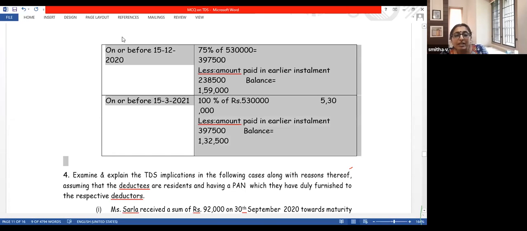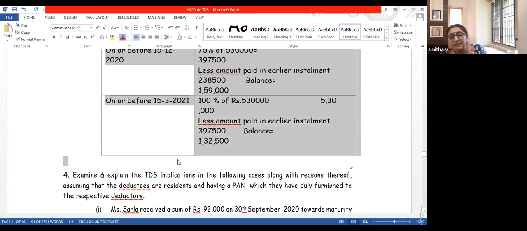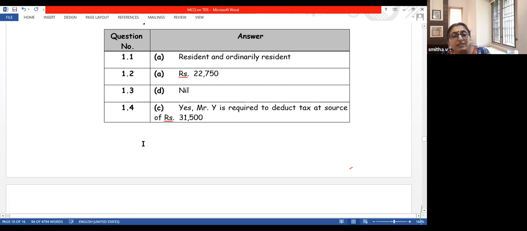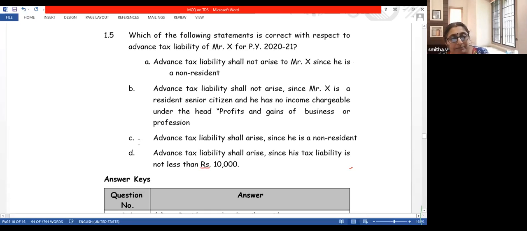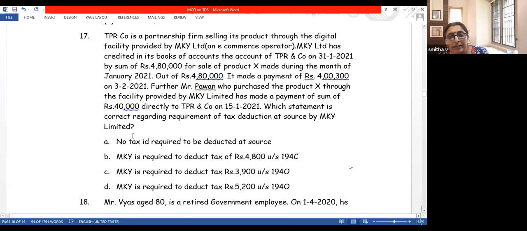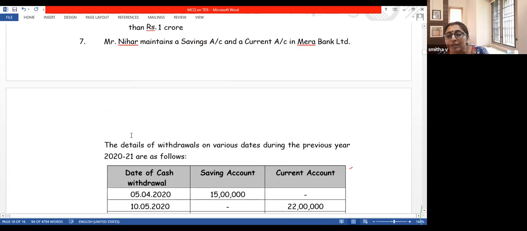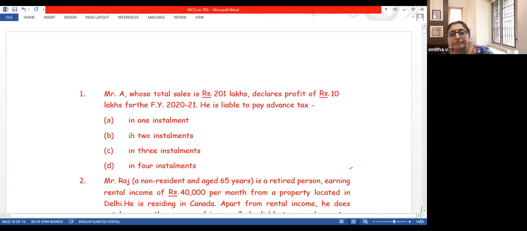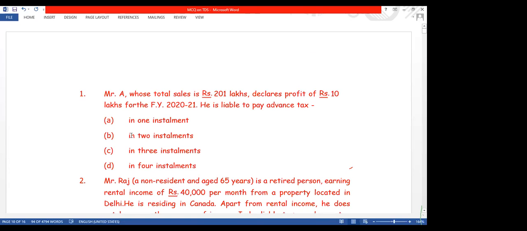So I have completed problems from advance tax. I am moving on to TDS. Before that, if there is any doubt from advance tax, you may either unmute or type in the chat box. Any doubts from advance tax? No, ma'am. Perfect.